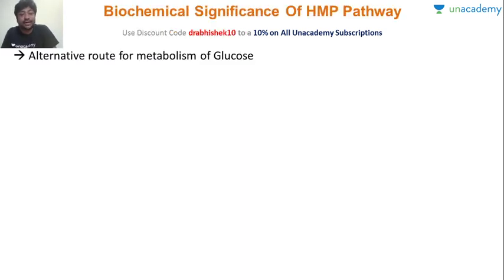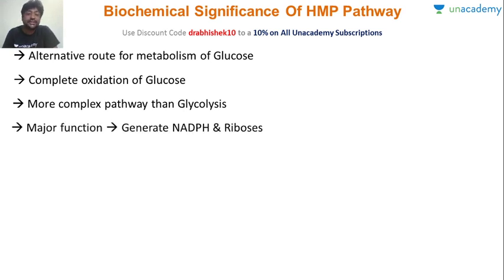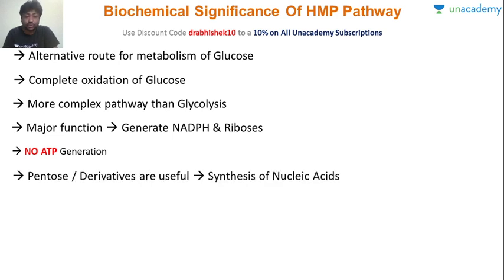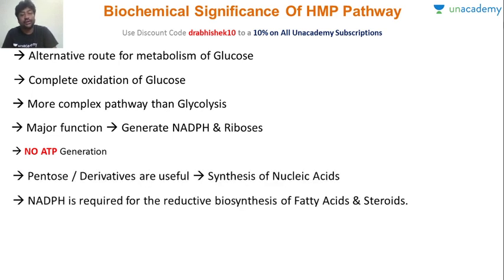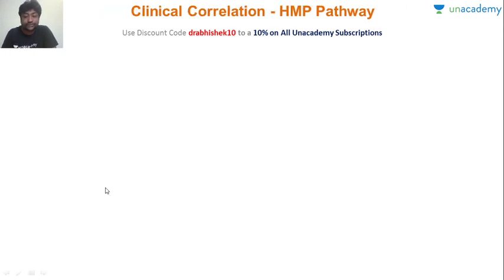So obviously we have seen it's an alternative route of metabolism of glucose. There is a complete oxidation of glucose, and this is a very complex pathway, much more complex than glycolysis. The major function is that it generates NADPH and ribose. There is no ATP generated, and the pentose derivatives are useful for synthesis of nucleic acid. Also, this NADPH which is produced is required for reductive biosynthesis of fatty acids and steroids. And microsomal P450 in the liver also utilizes this NADPH for detoxification of drugs.